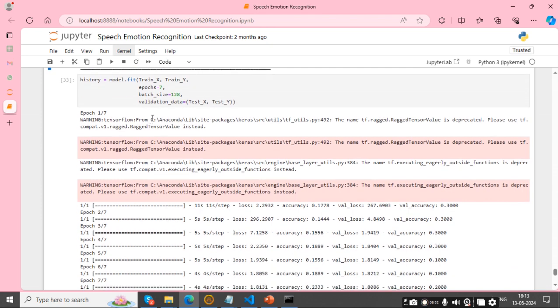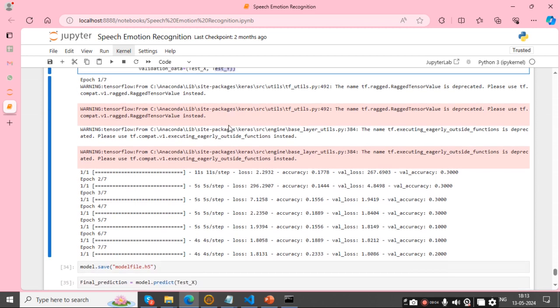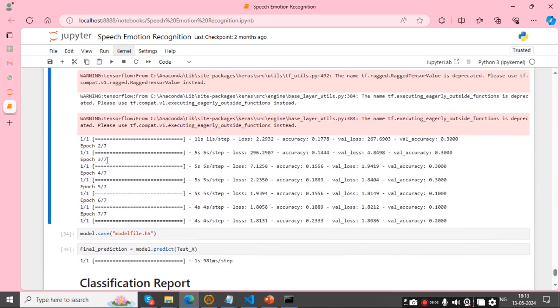And now validation data is used here, test X and test Y. Train X and train Y are used for training. Test X and test Y are used for testing. So now I set the epochs here for model training. Here I have done 7 epochs.